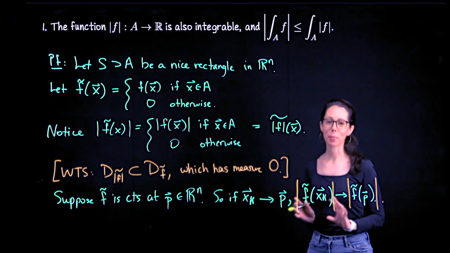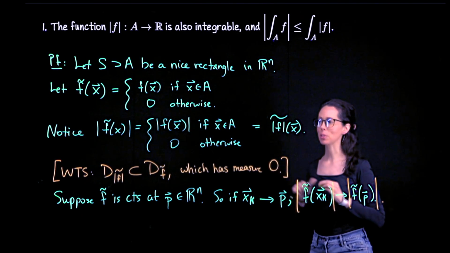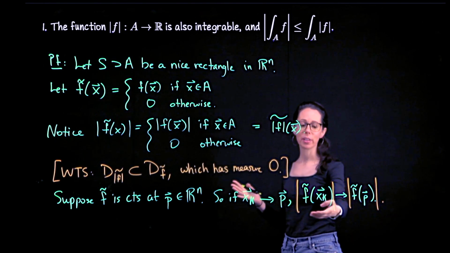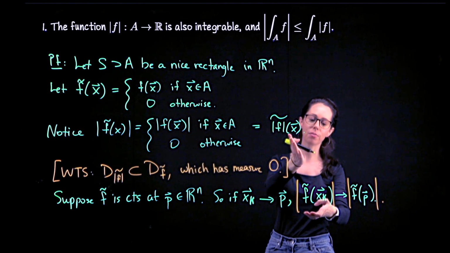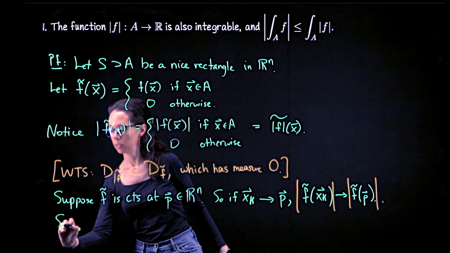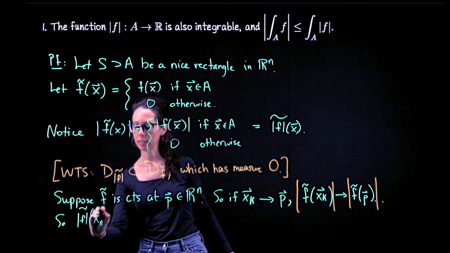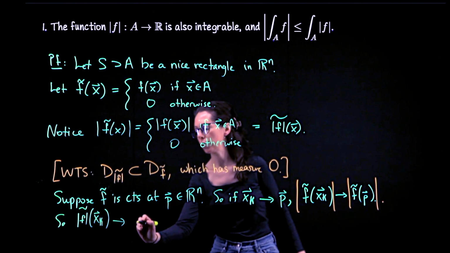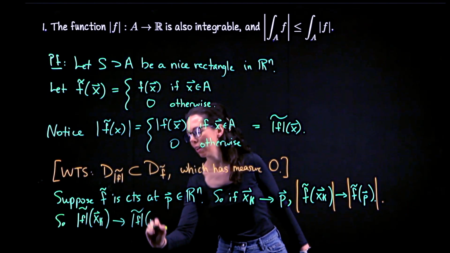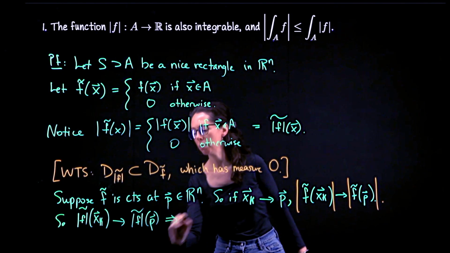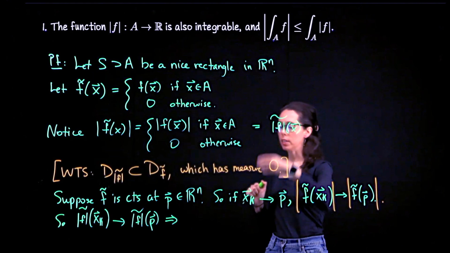I'm sorry, I didn't leave you with a very big exercise to do because actually it follows immediately from this. So if you wanted to take it further, you were welcome to. We just showed that this expression can now be rewritten as the extension of the absolute value of f of this sequence. So this function evaluating the sequence x_k converges to this function we're trying to understand, the extension of the absolute value of f of P. And then we just write that that implies that this function is continuous at P.